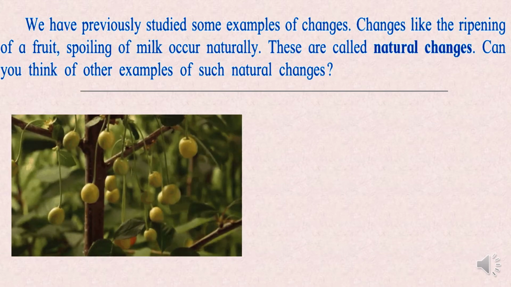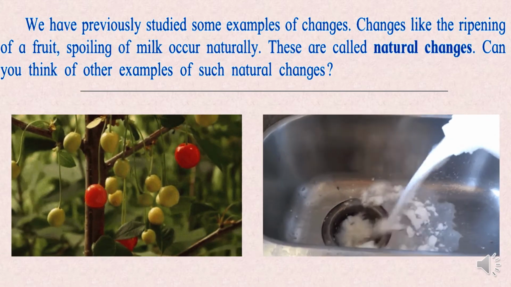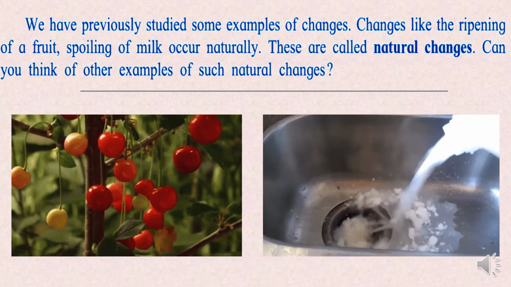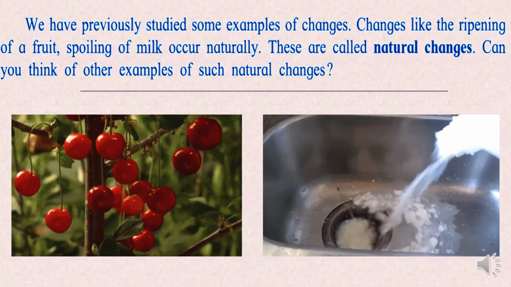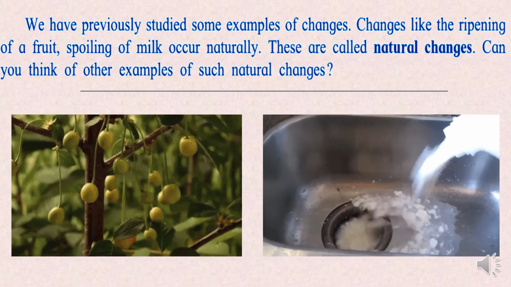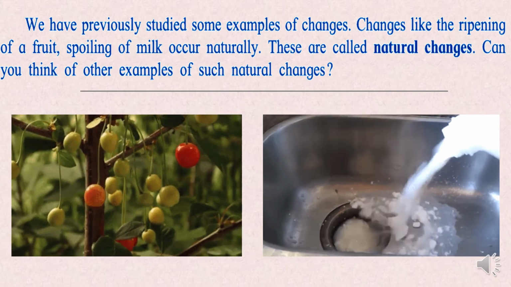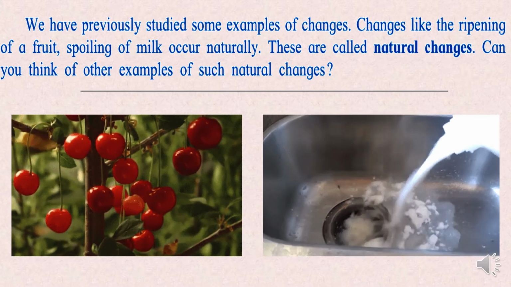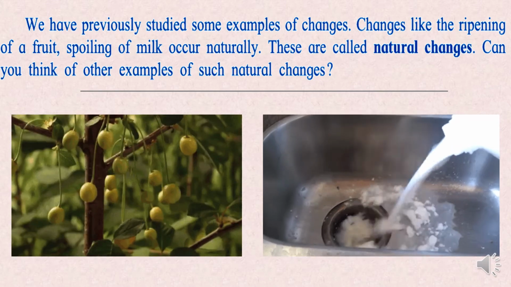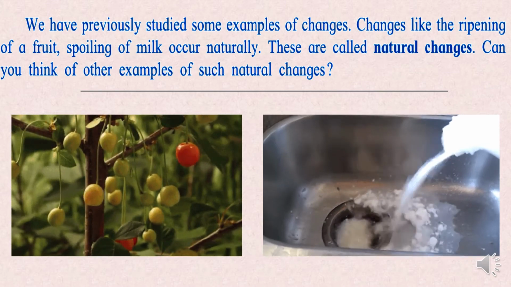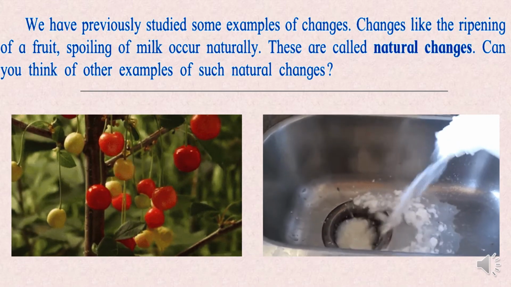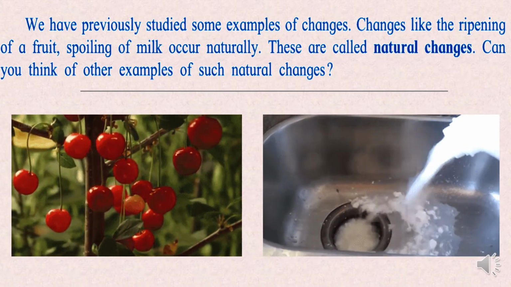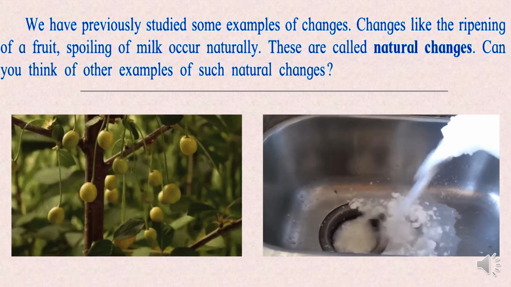So another example is spoiling of milk. You must have seen, if the milk is not boiled or if it is not kept in the refrigerator, it might turn bad. Okay, it gets spoiled. These are called natural changes. You can think of a few more examples and answer them in the comment section below. Alright, these are two examples that we have taken so that it becomes very simple and clear.